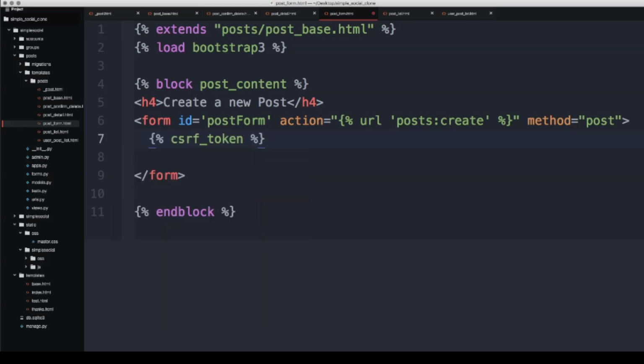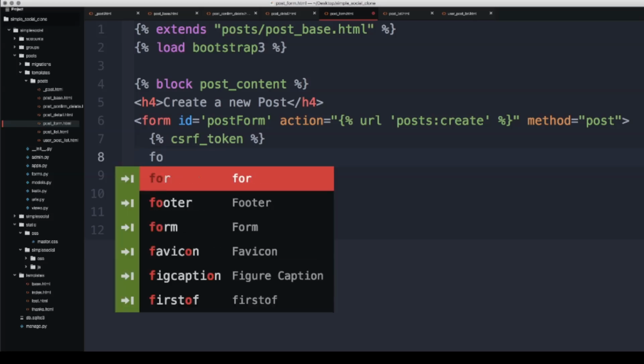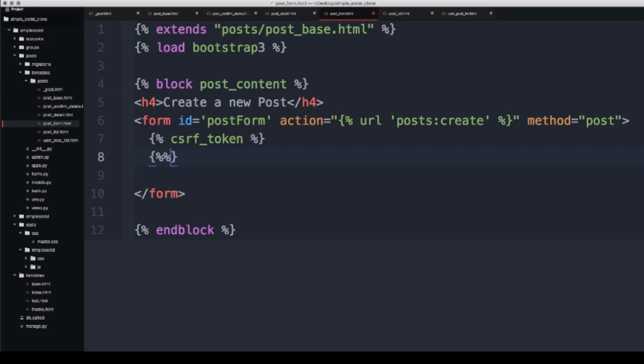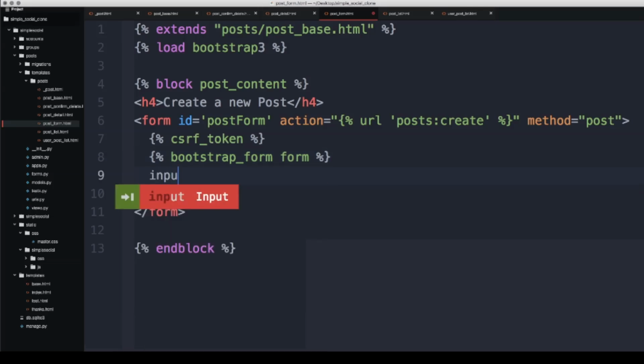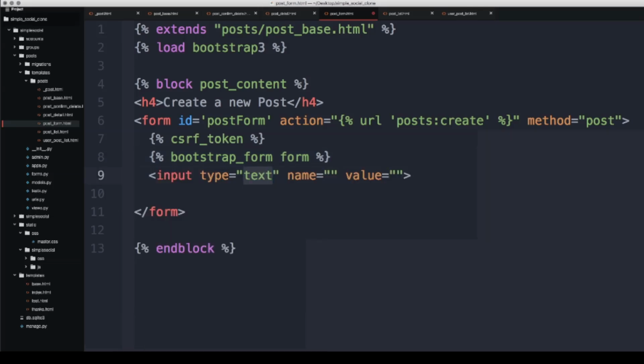So that's all we need inside of this actual form. We need a couple of things. As always, the CSRF token will be essential, and we are going to actually call our form. Let's do that with the template tag. Since we are using Bootstrap 3, and in your case it may be Bootstrap 5, we are just going to say bootstrap_form, make this look nice, and then pass that form. Once you have done that, we just need the input button. So the type is submit, and it does not really need a name. Then the value we'll give it.